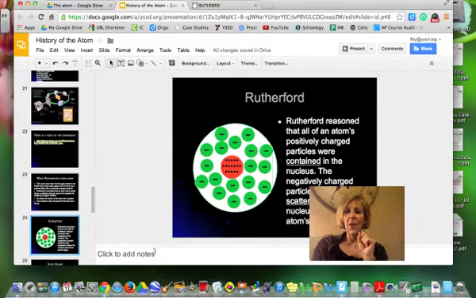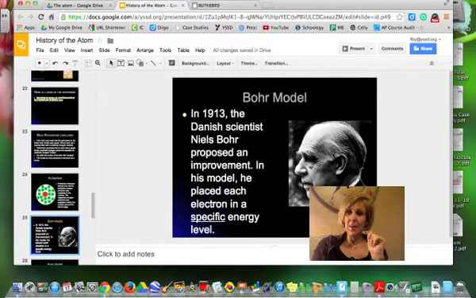So Rutherford's idea of an atom, changing the atomic theory again, is that there is a very small positively charged nucleus with negatively charged particles scattered around the outside, around the edge of the atom. That changed the theory of the atom just a little bit more.